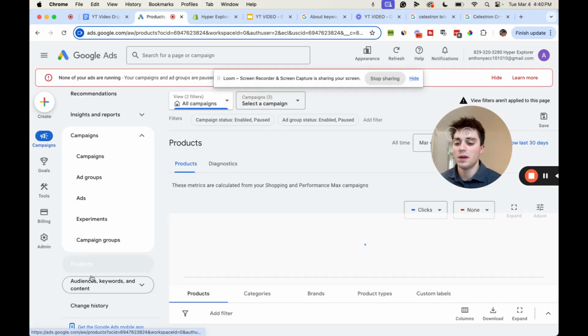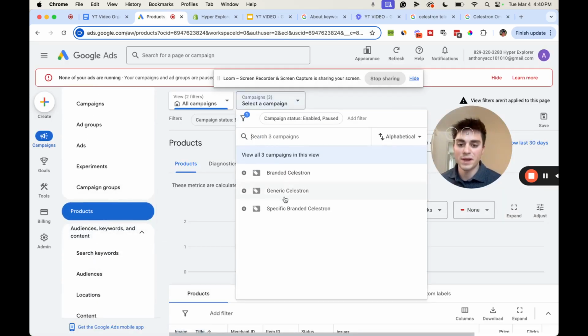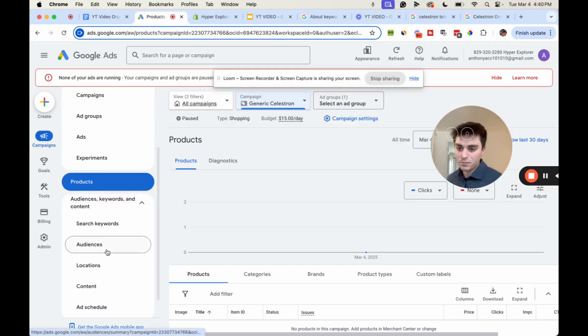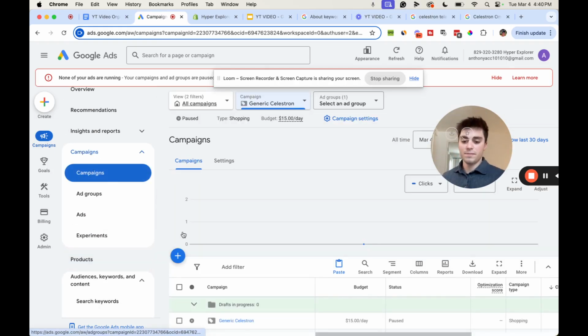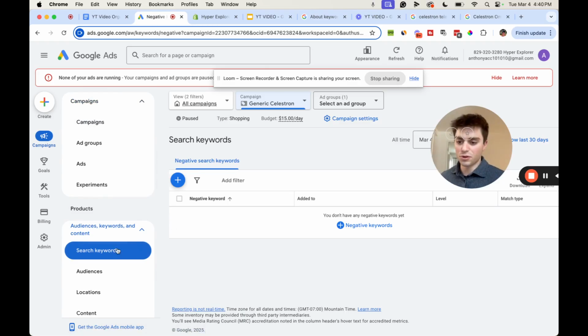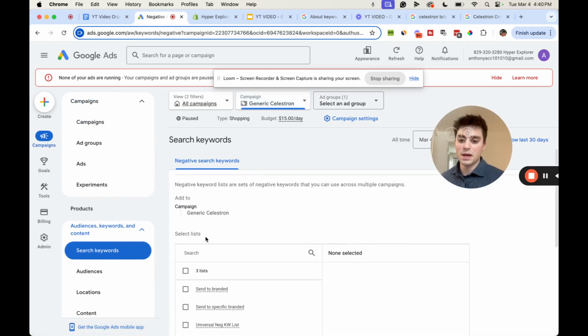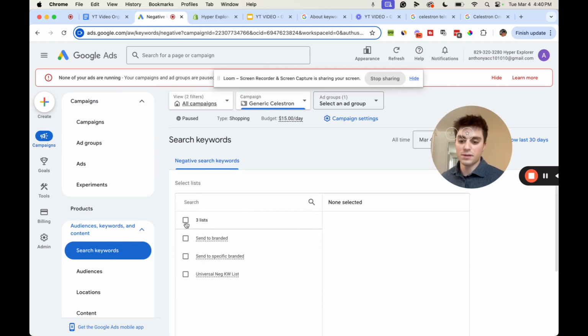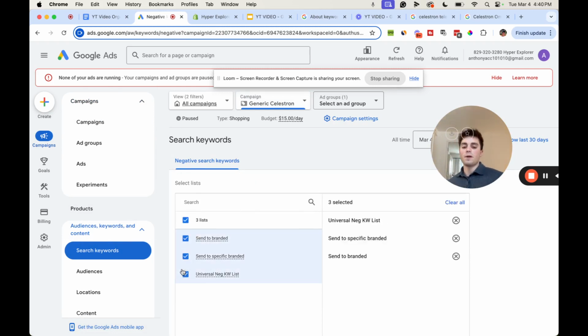So what we're going to do is we are going to go to our campaign. So we'll start with the generic campaign. So our generic campaign, let me open up, go to search keywords, generic campaign, right? Search keywords, click this, and then you're going to hit use negative keyword list, and then you're going to apply these 3. Okay. The reason why the generic campaign is high priority is because everything feeds through that first.